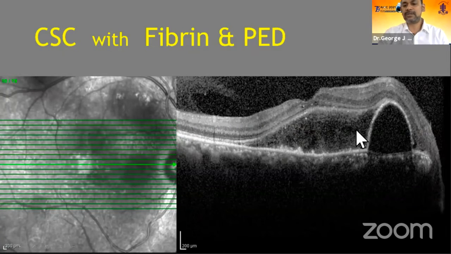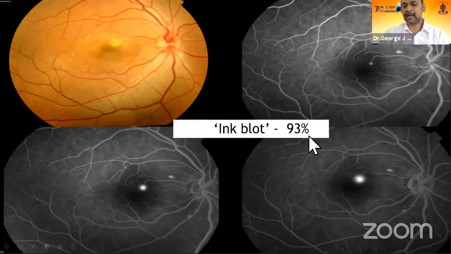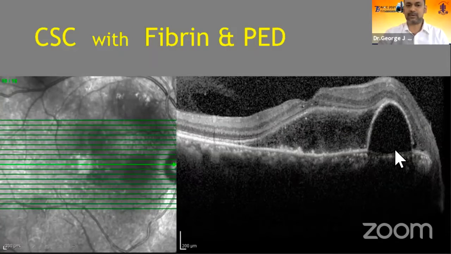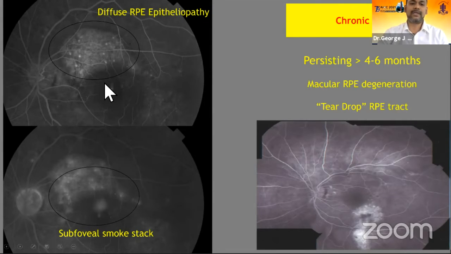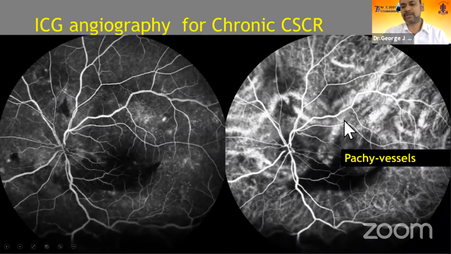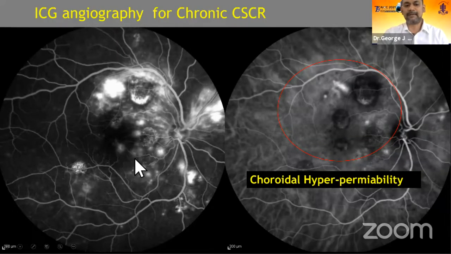The OCT typically shows the subretinal fluid. In this case, there is a hyperreflective material, the fibrinous material associated with a serous pigment epithelial detachment. The fluorescein angiography in an acute CSR shows a point leak. Here it is an ink blot or smokestack in few of the cases. And in chronic CSR, you see this kind of typical diffuse RPE epitheliopathy kind of leakage or macular RPE degeneration or teardrop kind of RPE tract. And ICG, as we already mentioned, shows these dilated pachyvessels and mid-phase choroidal hyperpermeability and fluorescein diffuse leakage. These are all classic for chronic CSR.